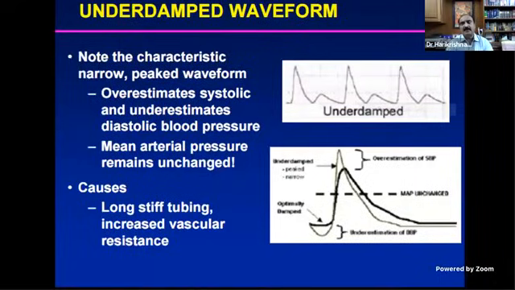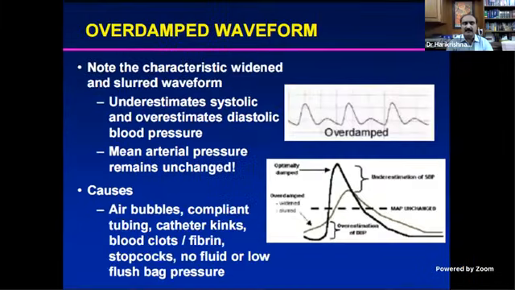So this is an example of an under damped waveform. With an under damped waveform, you get overestimation of the systolic pressure and underestimation of the diastolic pressure. Your wave will be much taller and deeper than the original wave. So that is the under damped waveform. Causes are a long stiff tubing, increased vascular resistance, etc.